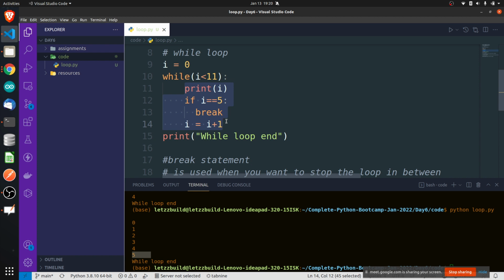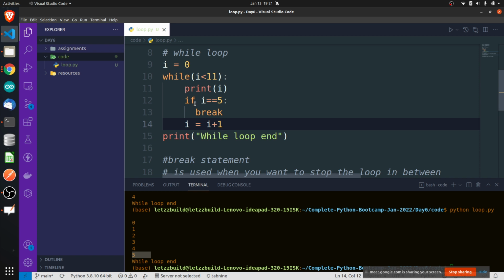How many times the body of the for loop or the block of the while loop is executed is called iteration. Right now the while condition is printing 10 times, so 10 iterations will happen. But I do not want the fifth iteration to be executed.